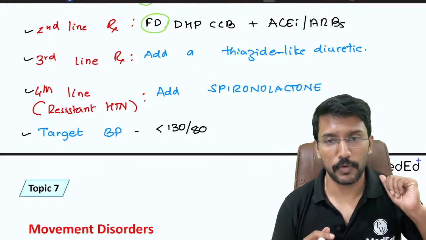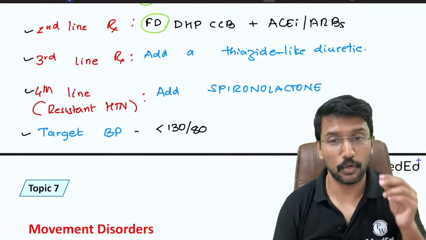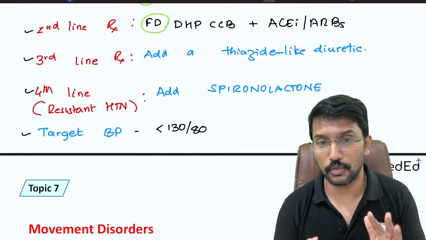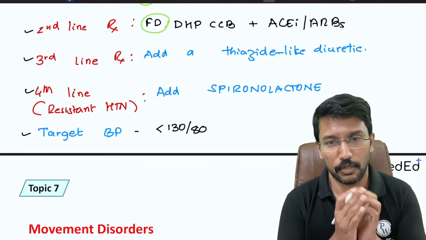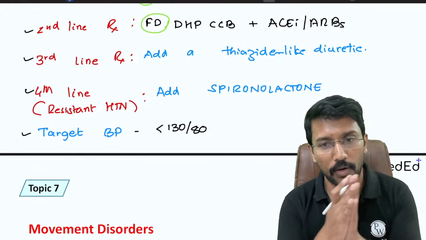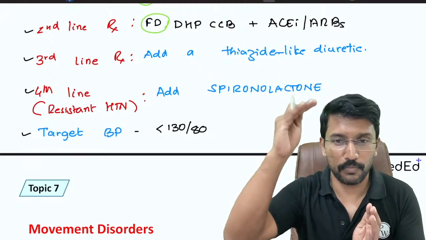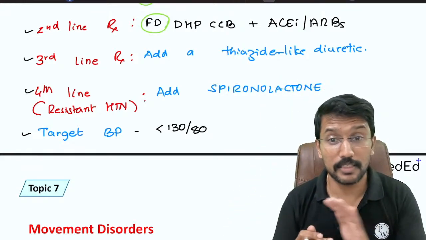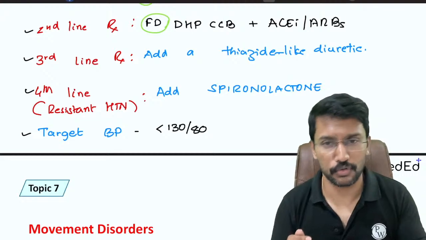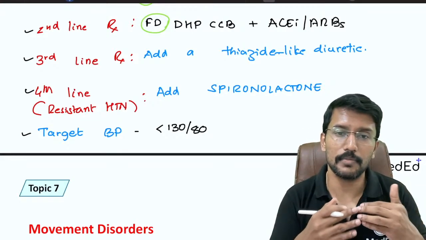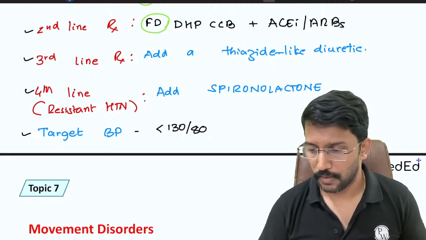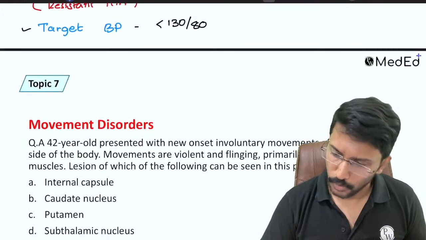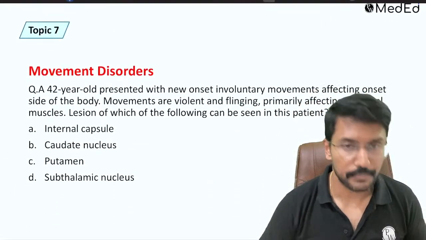So if the starting BP was 200 and I start some medication and I get to 140/90, it's still not controlled. I still need to go ahead with the next step, right? If I started with the low dose dihydropyridine calcium channel blocker and ACE inhibitor, and BP has come down from 200 to 140/90, it is still not controlled. I have to go to full dose now. If with the full dose it comes down to less than 130/80, that is where I would declare that the BP is controlled. Good, absolutely right, absolutely right.